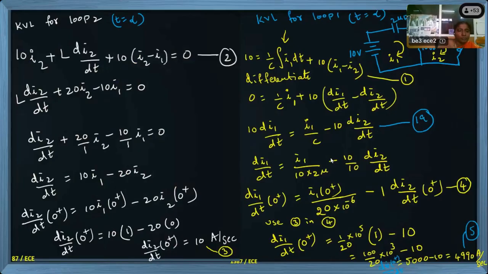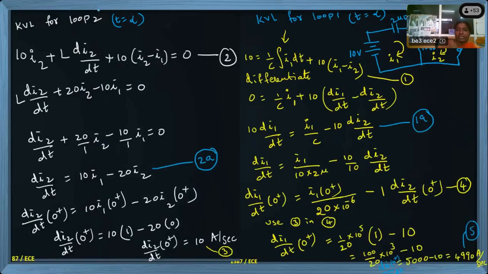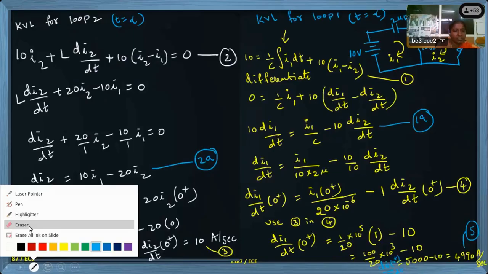Whatever you want you can do. This is the simplified version, this is the simplified version 2a. So if I differentiate 1a and 2a, it will be easy for me. Now differentiating equation 1a. You see what equation 1a is: 10 times dI by dt is there. My cursor is visible, I think. Equation 1a you see here, I am going to differentiate one more time. Or you can make this equation 1a rather than the previous line. If you make the next line equation 1a, it is a little bit easier.